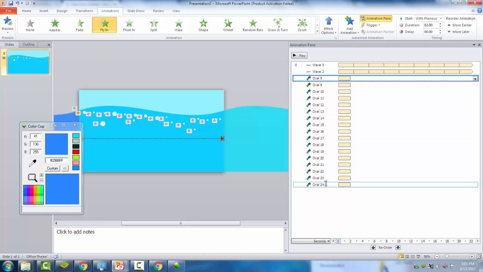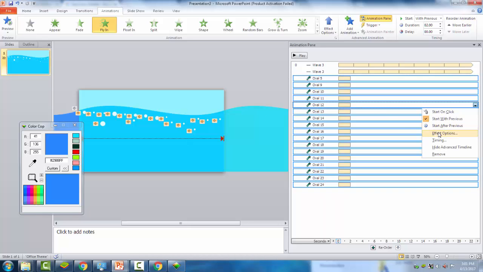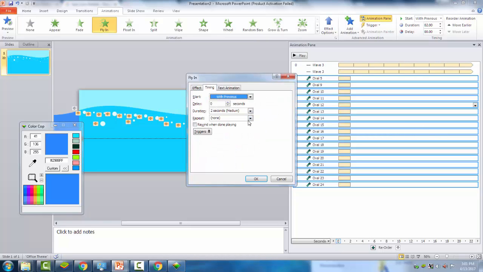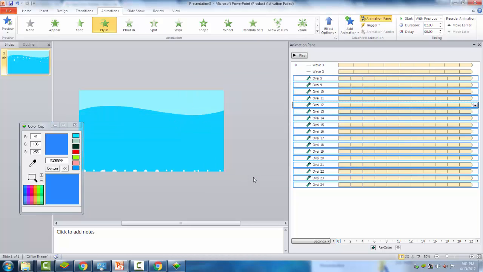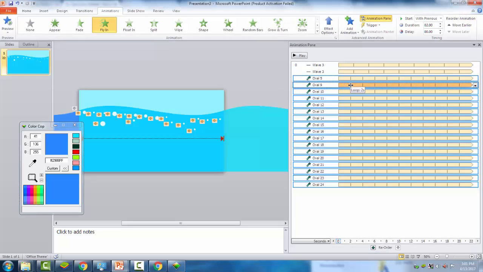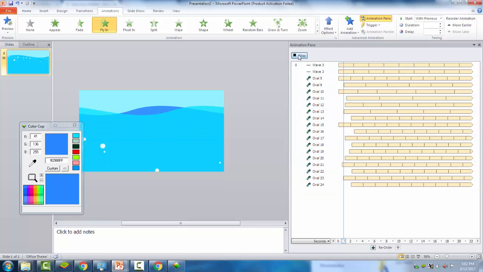And then select the animations of the circles, then effects options, then same as the wave, add it and repeat, until end of slide. Then place the animations randomly or in different speeds. Just play with the random positions of the bubbles to make it more authentic.